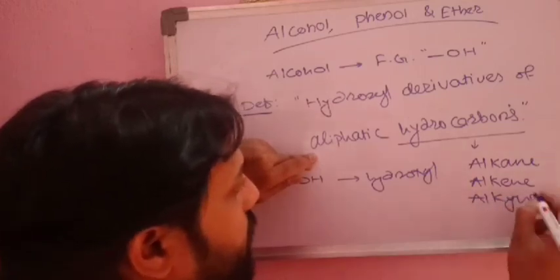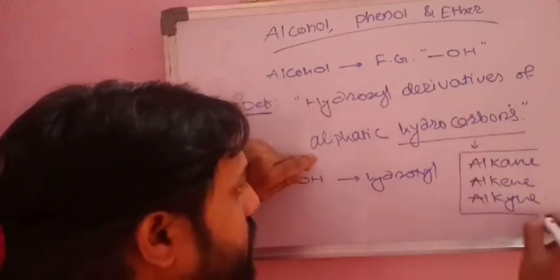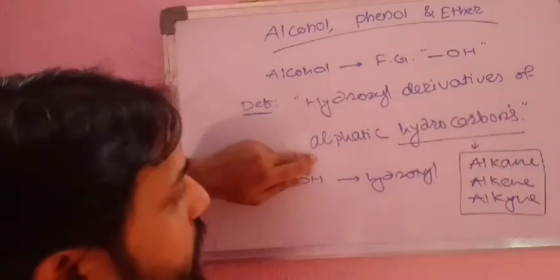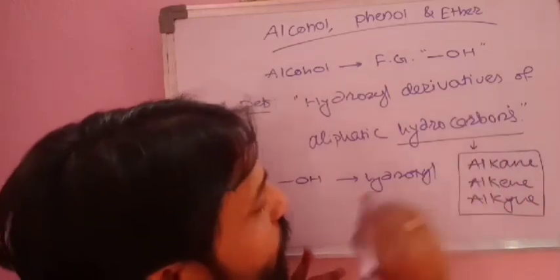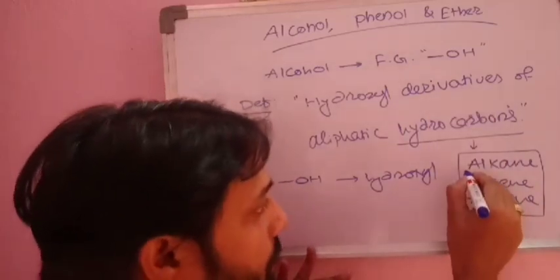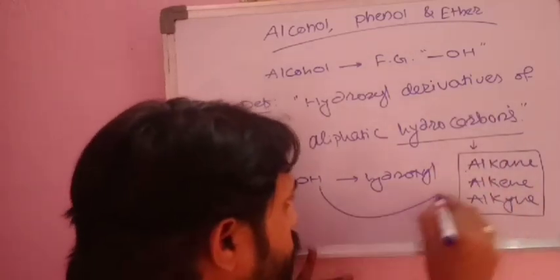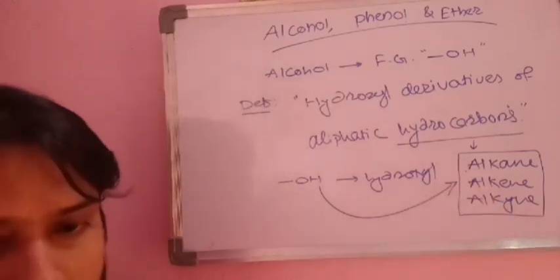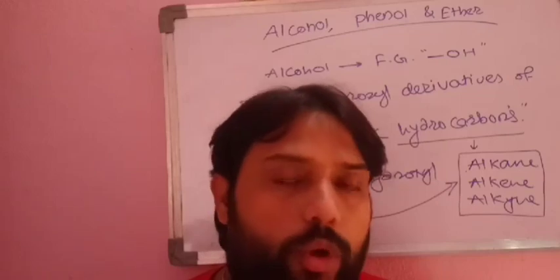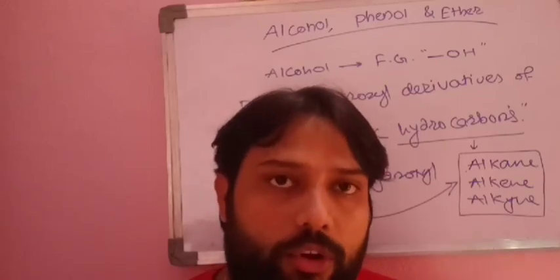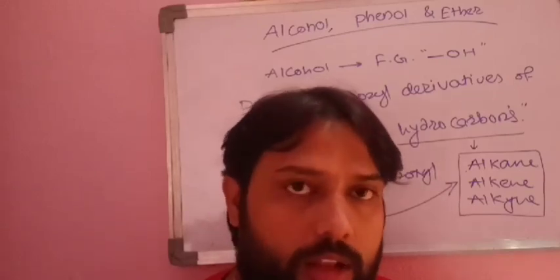These three are the aliphatic hydrocarbons, and we can prepare alcohol from any of these by introducing hydroxyl group in them. If you have alkane, you can introduce OH in it, and if you have alkene, you can do the same, for alkyne also, same.